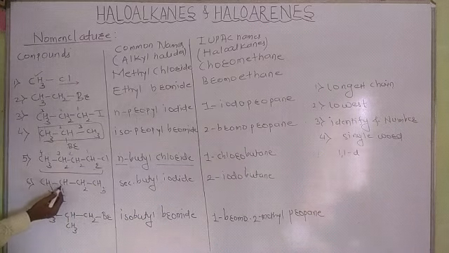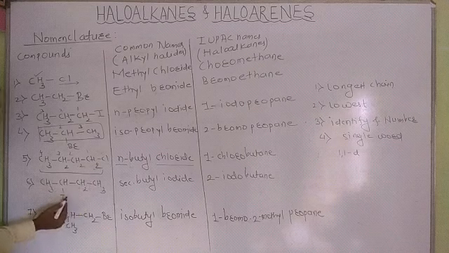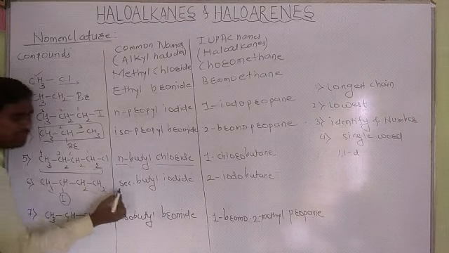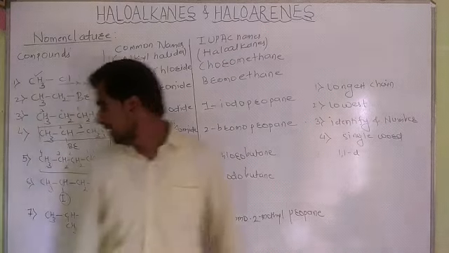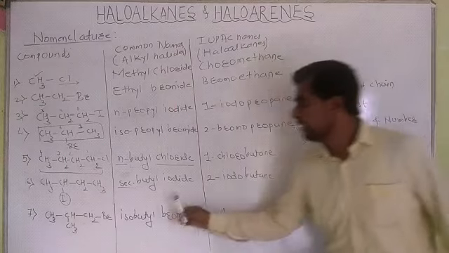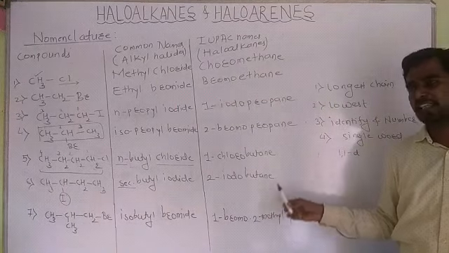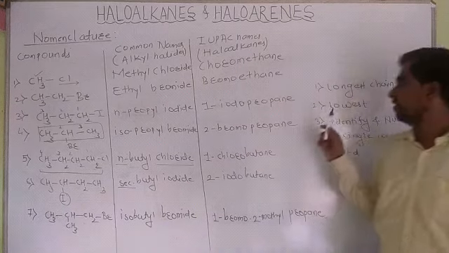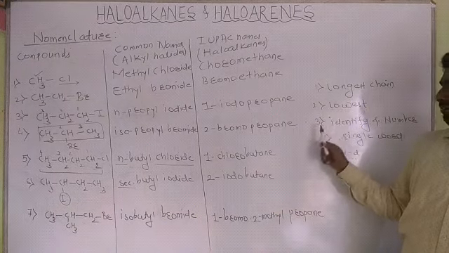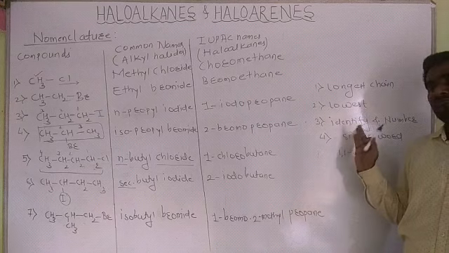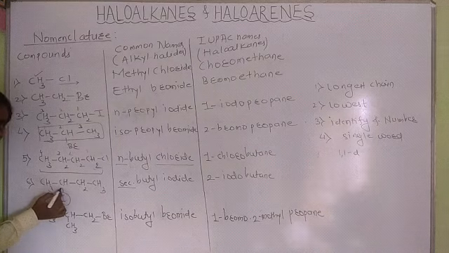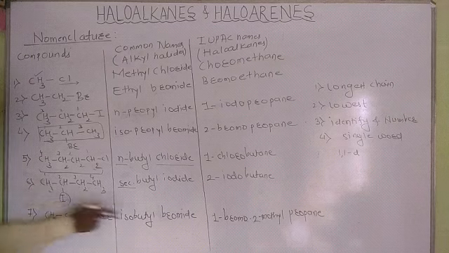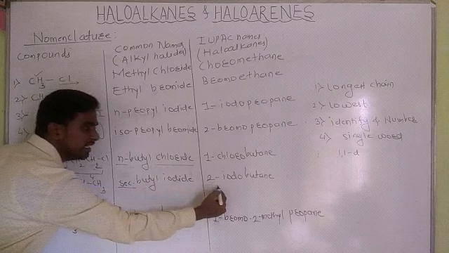Next, CH3CHICH2CH3. This iodine is attached to a CH, hence we have to use the prefix secondary, we write sec. Butyl iodide, for iodine, iodide: secondary butyl iodide. Similarly, for the IUPAC name, we have to select the longest carbon chain, lowest number, identify the substituents, and write the name in one word. Hence, we have to give numbering from that side. No, this carbon will get number 3, hence we have to start from this side. 1, 2, 3, 4. 2-iodobutane. That's the correct IUPAC name.